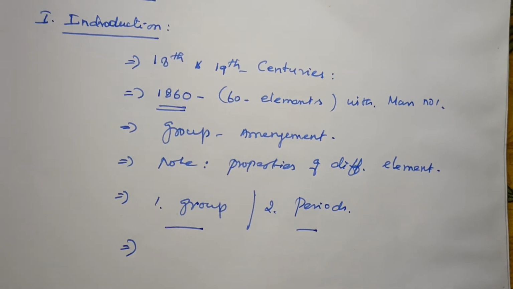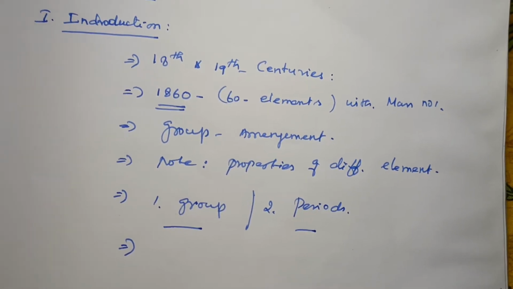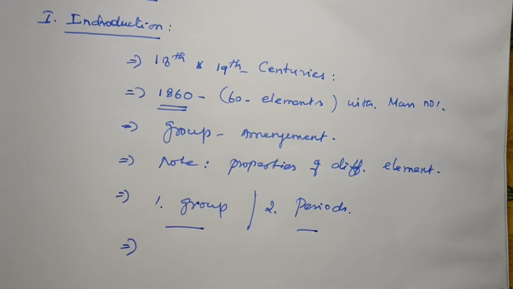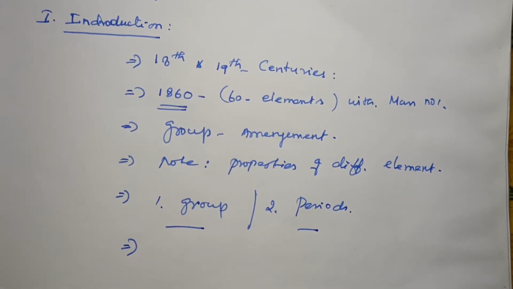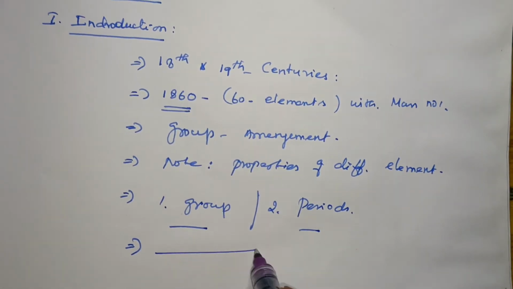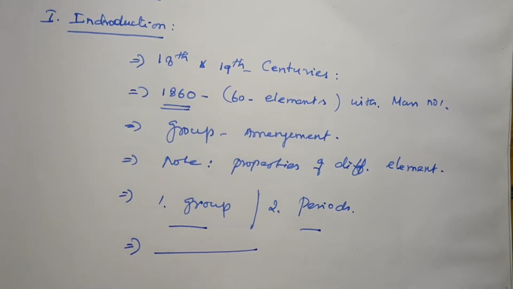It is very useful for identifying the individual properties of every group. So this is the introduction part about the periodic classification of elements. Next we will start the periodic law.